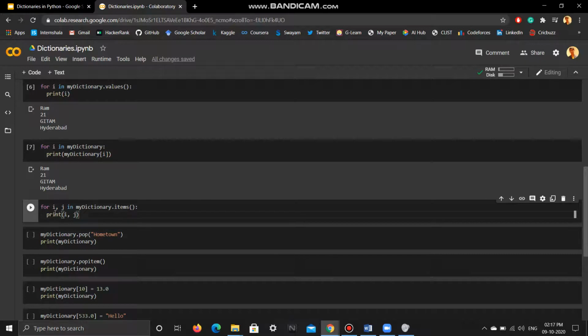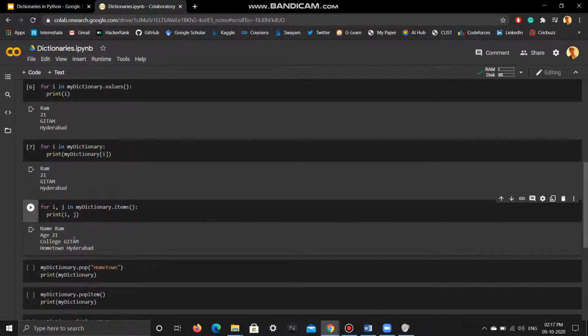The first iterator goes through the index, the second iterator goes through the values, because the items method returns to me two lists. One is with the indices, the other is with the values. And if I execute this, you can see what I'll get is, there you go, index value, index value, index value, index value. So a pair of index and value, and the value is for that particular index only.